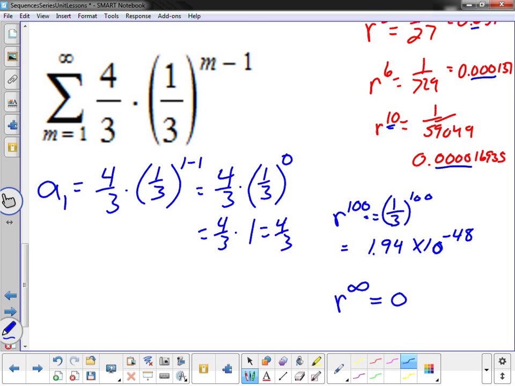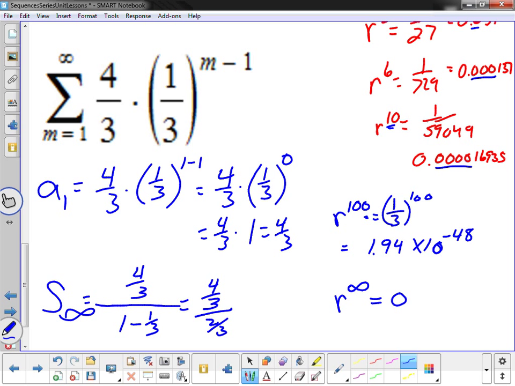Which means 4/3 is my first term. So when I go to find the infinite sum, I'm going to take 4/3 and divide it by 1 minus, well, now what was my r? My r is the number inside, 1/3. So I get 4/3 divided by 2/3, which means 4/3 times 3/2, which means 2. When I do this, I get 2. That's going to be my sum.